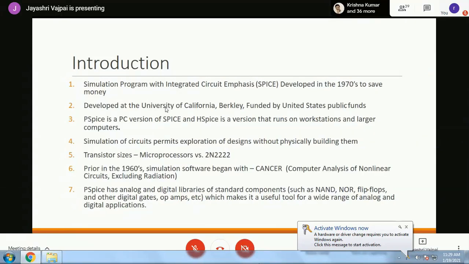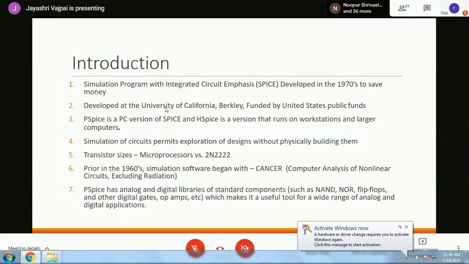All FETs, JFETs, I'm going to have a slide on that. So we can model right from individual transistor level to the integrated circuit level. So you can even embed a microprocessor. Suppose you are using PIC16, pick it up and place it inside the circuit. You just have to do it and then connect its pins in the manner in which it is required.